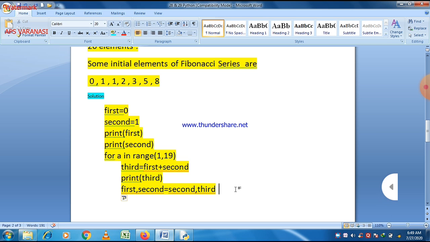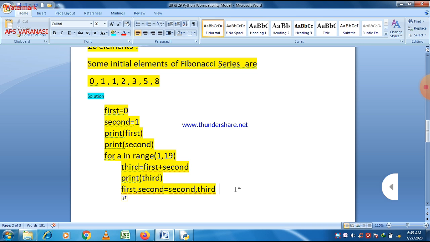Now first is equal to second, and second is 1, and third is 1, so third is assigned to second and the second is assigned to first, so first is equal to 1 and second is also 1. So this process is going on for each and every value.